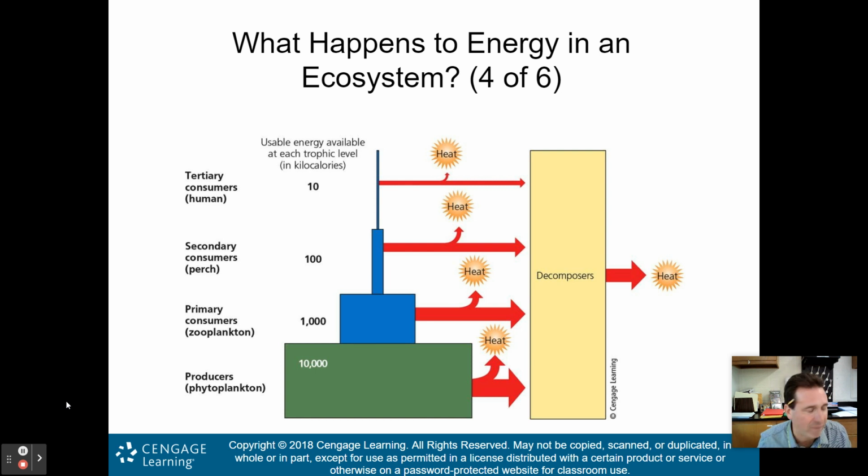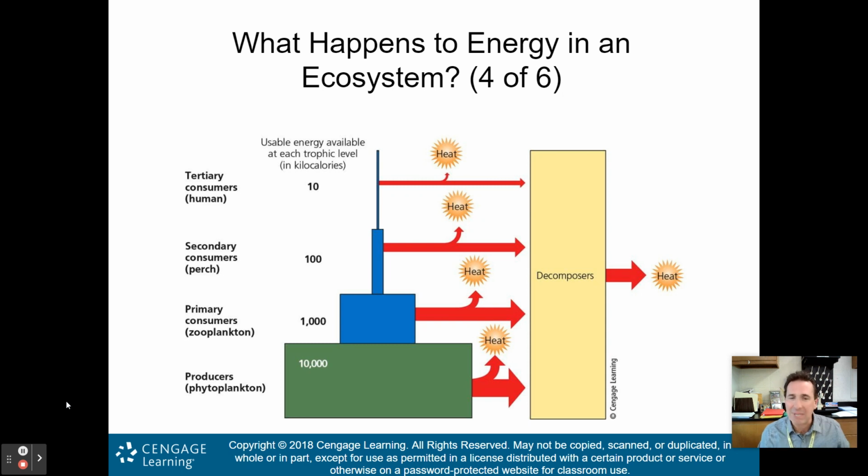However you want to think about it. From secondary to tertiary, we're losing that 90% again, going from 100 to 10, or you can say the tertiary available energy is just 10% of what the secondary consumers' was. You can think of it either way, 90% less going up or 10% if you look at the trophic level just underneath it.